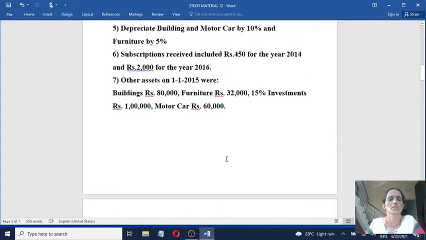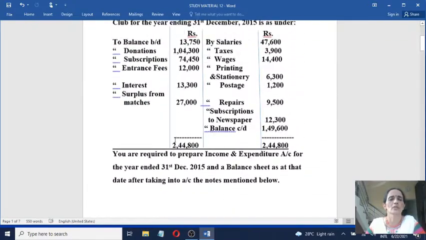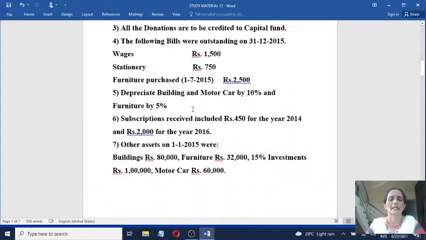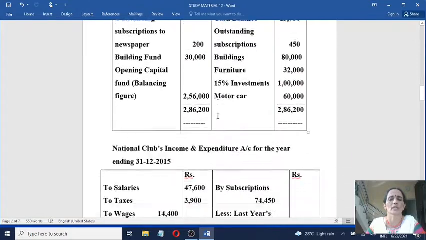Now you will go through the receipts and payment account, and you will choose only revenue receipts from the debit side of receipts and payment account, and you will record it on the credit side of income and expenditure account.